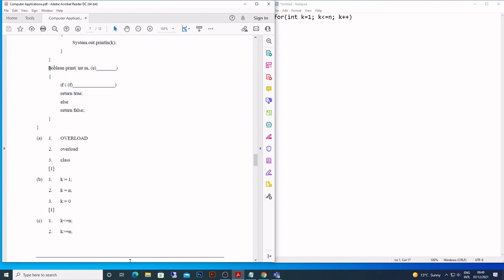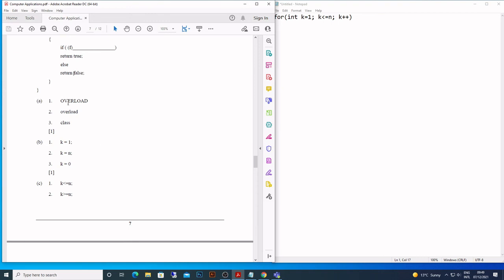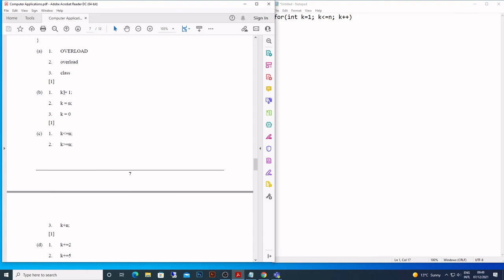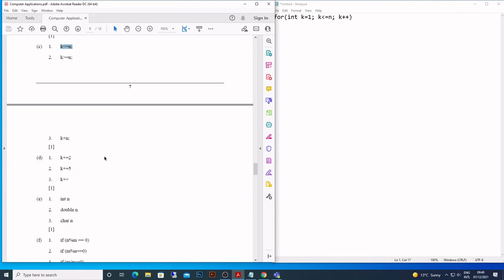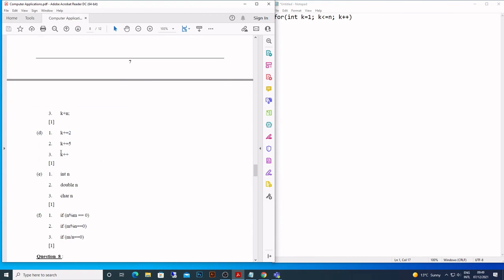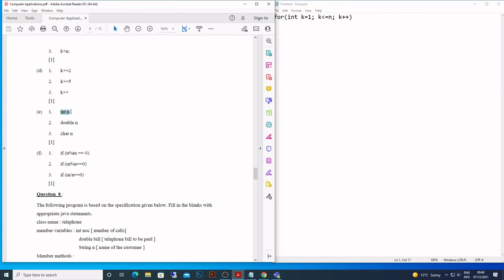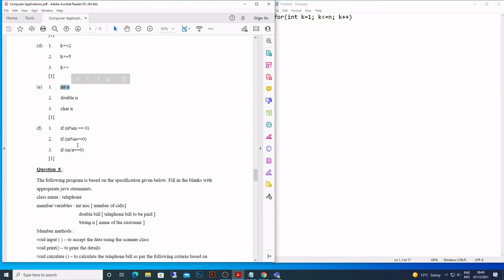Now keep in mind, this is the return type of this method and its return type is Boolean, although they haven't asked us that question. Okay, so that's how it is. First is overload. Keep in mind, this is not the overload, this is the overload. k is equal to 1, first one, then k is less than or equal to n, the second one, then we have k plus plus. Then we have int n that was mentioned. Then we have this one.